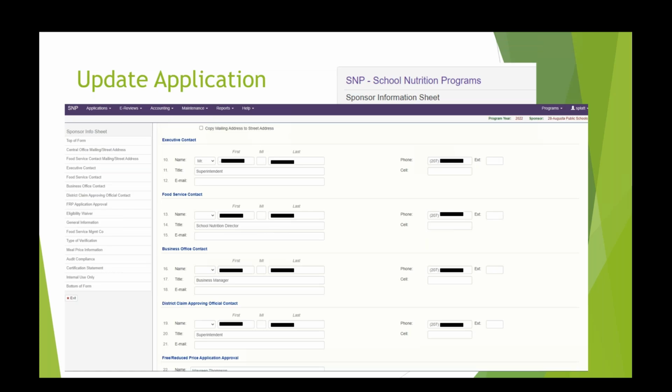As you have changes, it's very important that you also update your sponsor's application. This is not done automatically when you adjust the users in CNPWeb. It needs to be done manually by the sponsor admin. The sponsor application is where we expect the information to be current. So if we need to reach out to a superintendent or the food service contact or business office contact, this is where we as a state agency go to look. So it's really important that this information be updated as well.